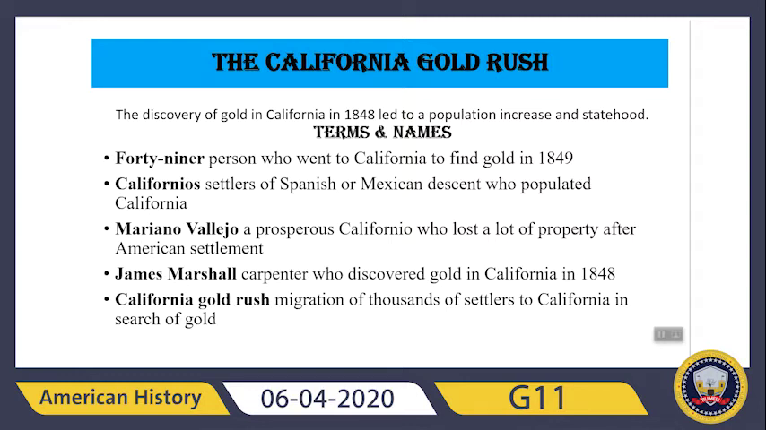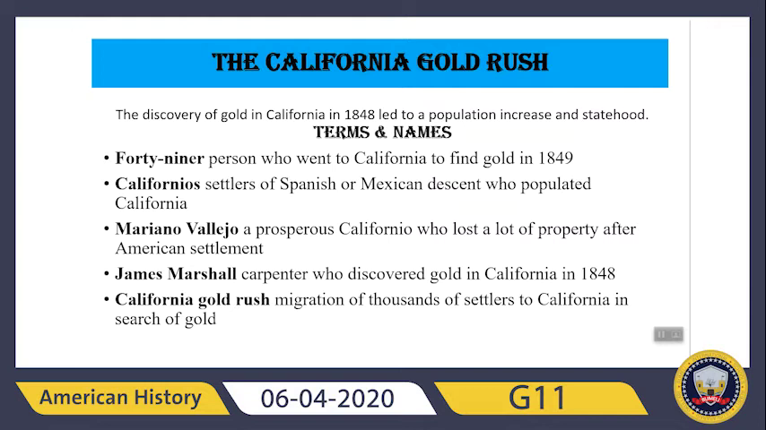Before we begin the lesson, there are a few important terms and names which we should understand. The first one is the 49er. A 49er is a person who went to California to find gold in 1849. In other simple words, the people who left their homes in search of gold were later referred to as 49ers, simply because the year was 1849. Although the exact numbers are unknown, it is believed that around 300,000 people migrated to California during the gold rush.